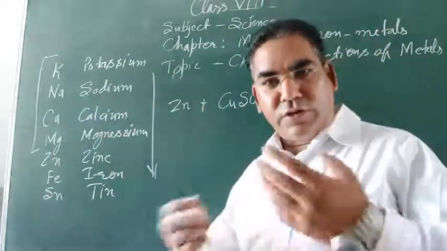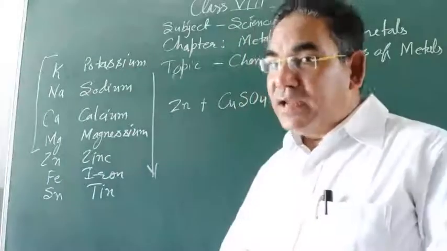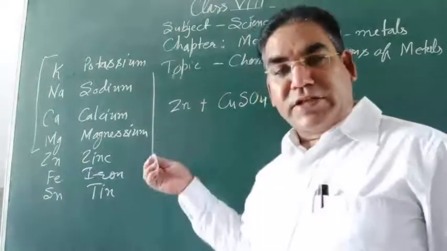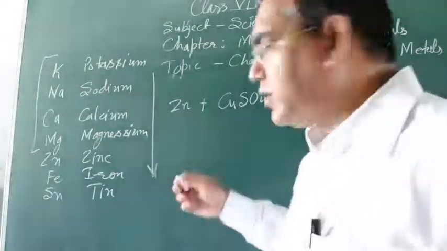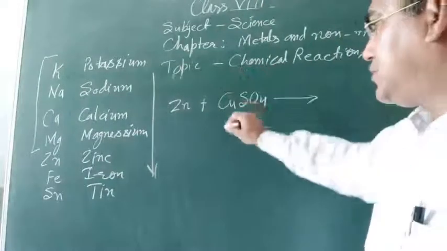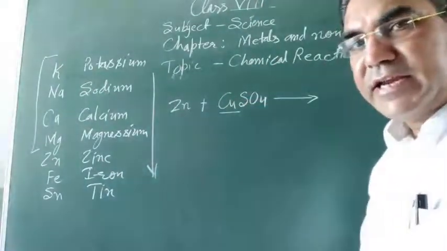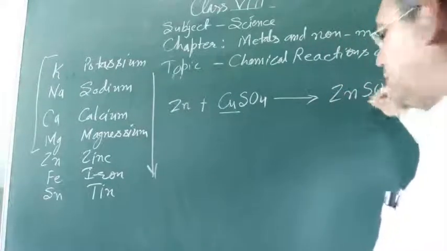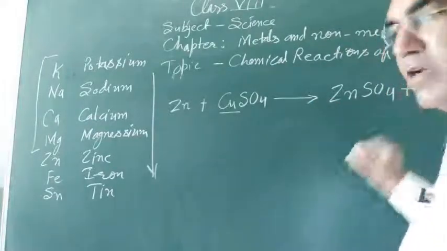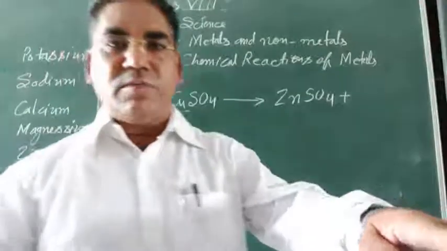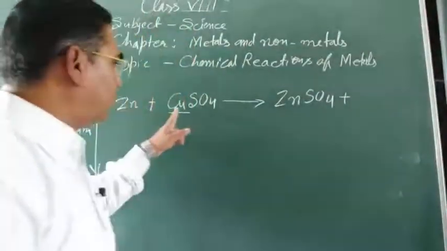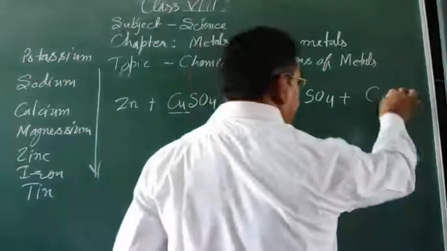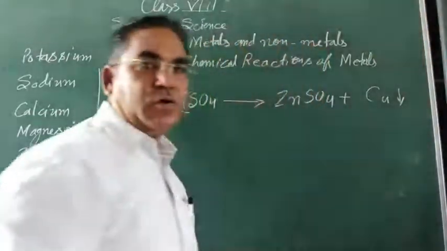with a salt or solution of a less reactive metal, it displaces the less reactive metal from its salt. So it removes the less reactive metal like this. As you are observing here, zinc is more reactive, copper is less reactive. So zinc displaced the copper from its solution and copper will go away.